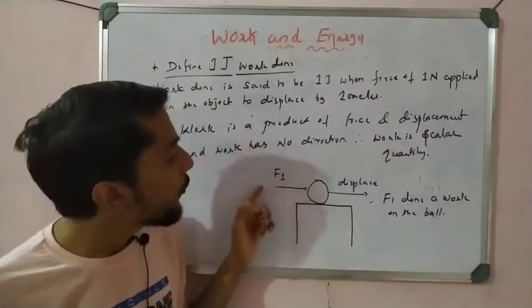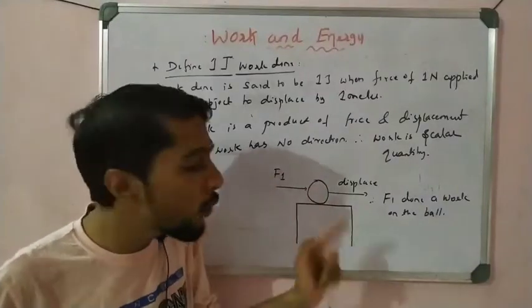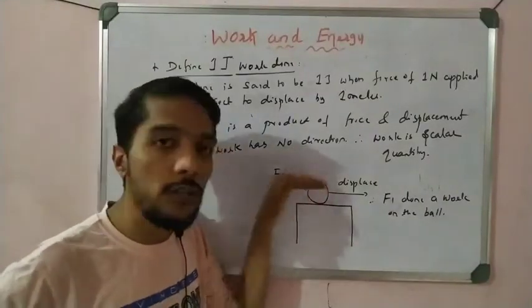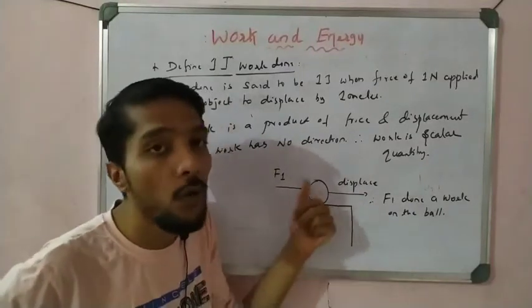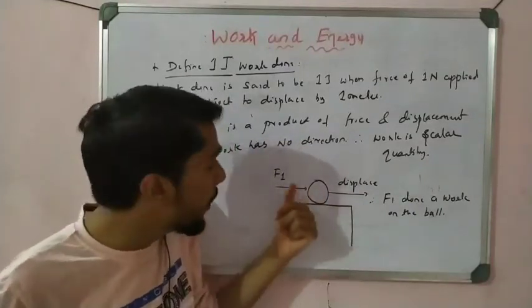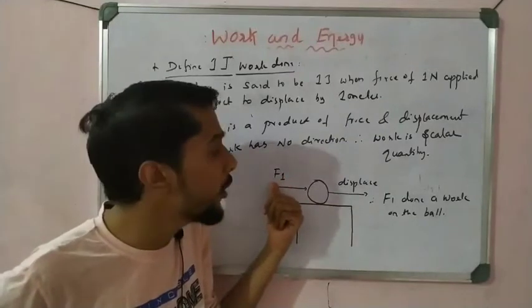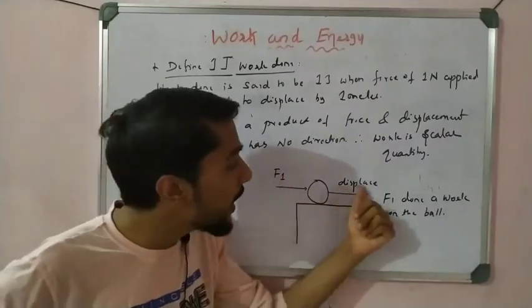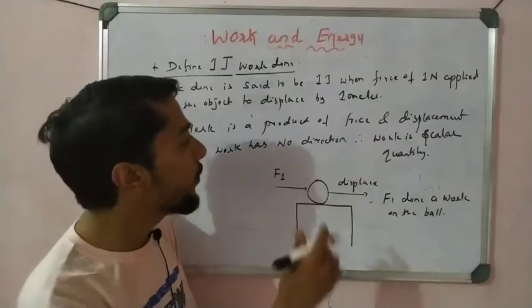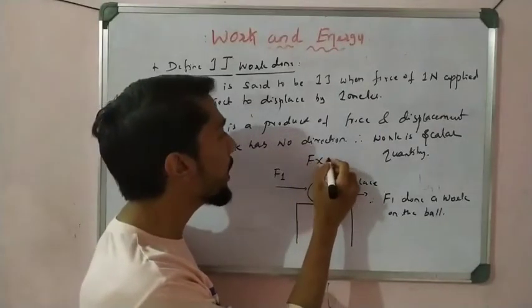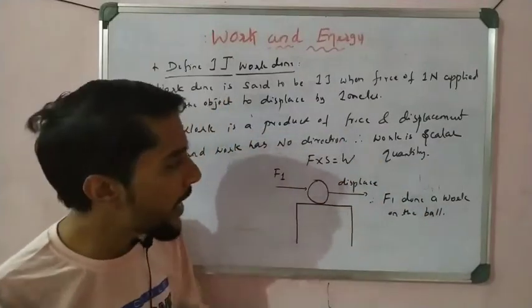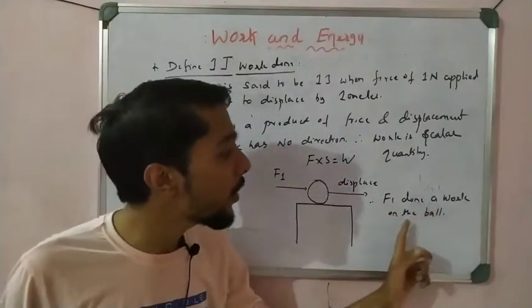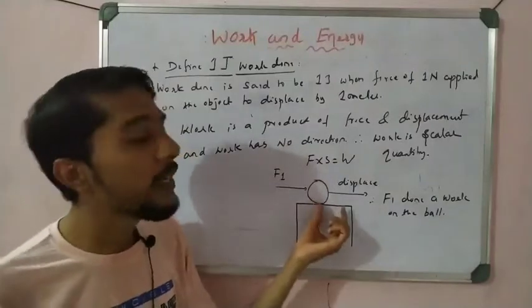If I apply a force but the ball does not change its position, then we say there is no displacement, so no work. But in this case, whenever I apply force F1 on the ball, the ball gets displaced. So F into S is work, and we say work is done here. I write here that F1 did work on the ball, because it is displaced.